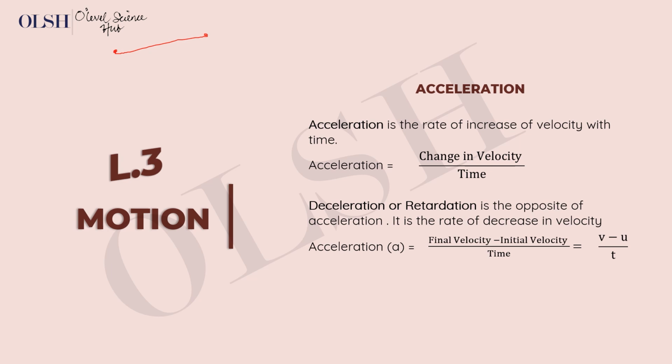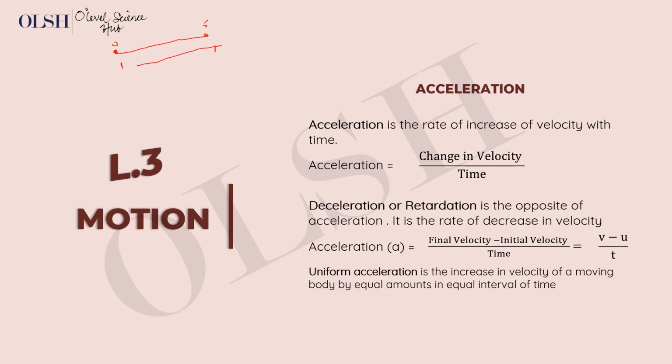So what we can do is find the velocity at this point, find the velocity at this point. At this point, if it started from rest, the velocity here can be 0 meters per second, and the velocity here, maybe it's moved up to 5 meters per second. So your acceleration here will be final velocity, which is 5, minus initial velocity, which is 0, divided by the time it took to complete this motion, the time interval between these 2 points. Okay, that would be your acceleration.